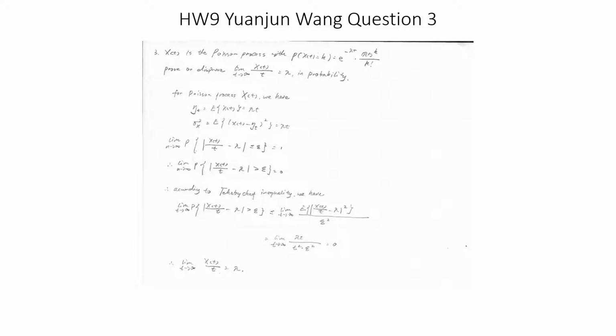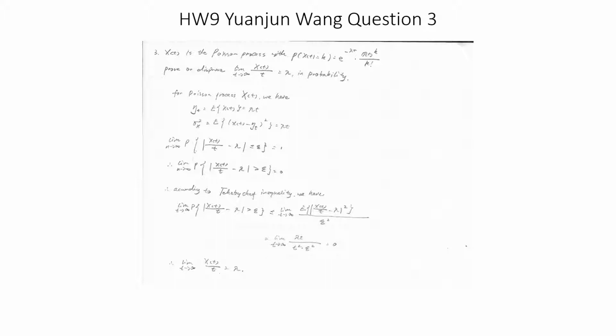Homework 9, question 3. The question is: X(t) is a Poisson process with the probability that X(t) equals k being equal to e to the negative lambda t times lambda t to the k over k factorial. Prove or disprove that the limit as t goes to infinity of X(t) over t is equal to lambda in probability.